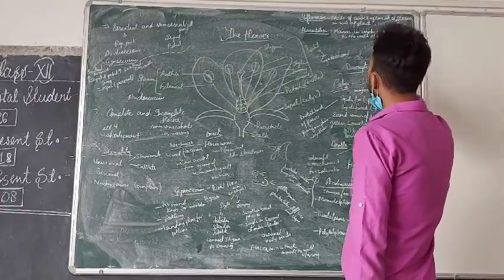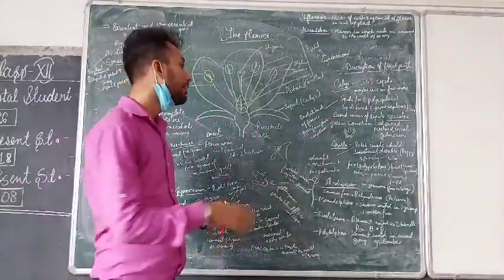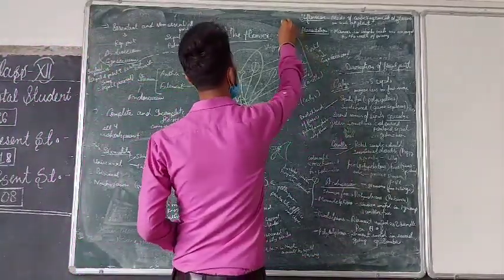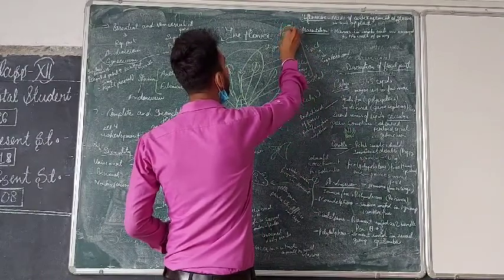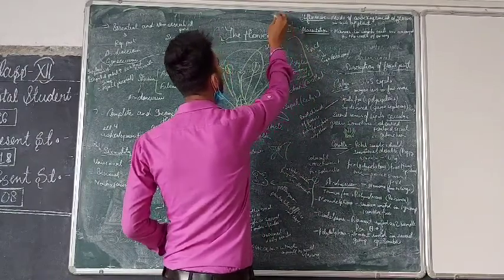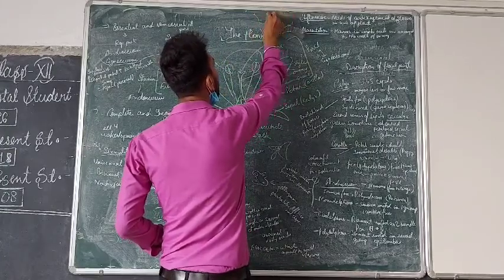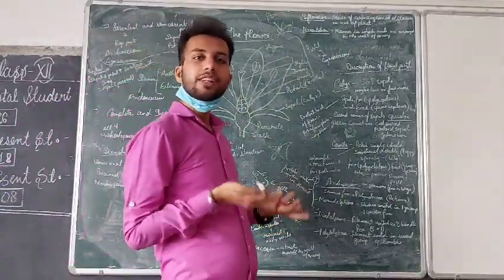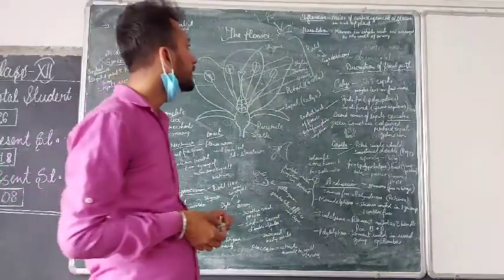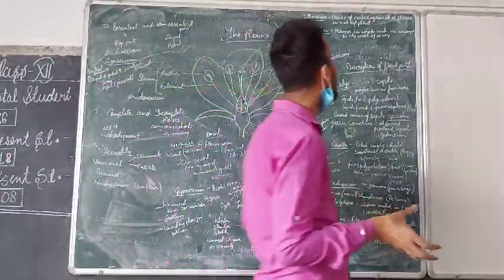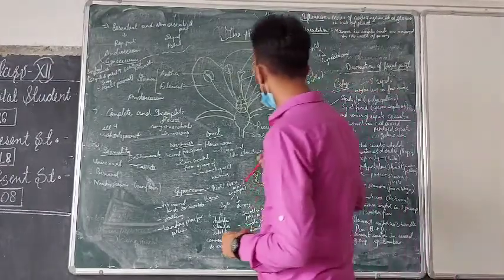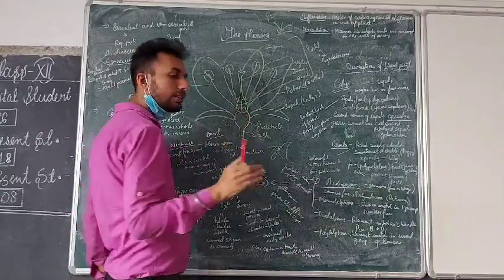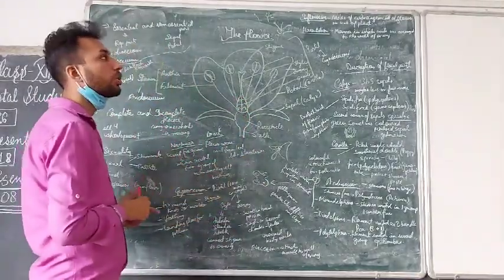Inflorescence is the mode of arrangement of flowers on the axis of the plant. Here we are talking solely about the flower, how the flower is arranged on the axis of the plant, whether it is present like this, or at the tip. The arrangement of the flower on the axis of the plant is called inflorescence. And what is placentation? It is the manner in which ovules are arranged on the wall of the ovary. How these ovules, the egg cells, are arranged on the wall of the ovary, that condition is called placentation.